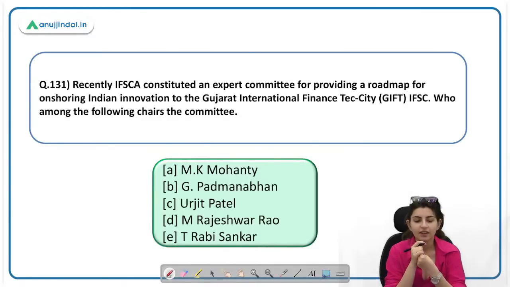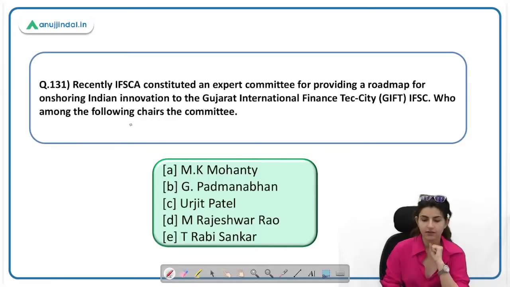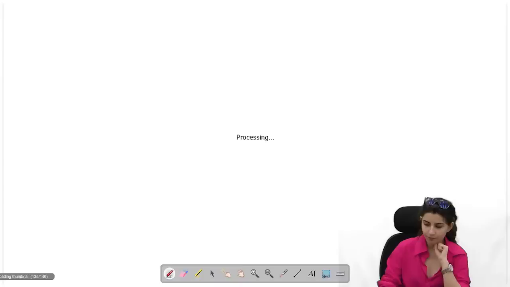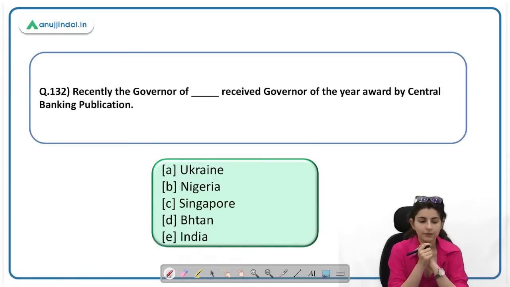Recently, IFSCA constituted an expert committee for providing a roadmap for the onshoring of Indian innovations to the GIFT City. Who among the following chairs this committee? The correct answer here is B, G. Padmanabham. Question number 132. Recently, the governor of Dash received the Governor of the Year award of the Central Banking publication. This can come in Phase 1, but it is a very easy question, so we can't expect such easy ones. 132 E.